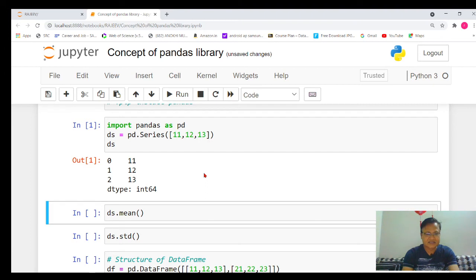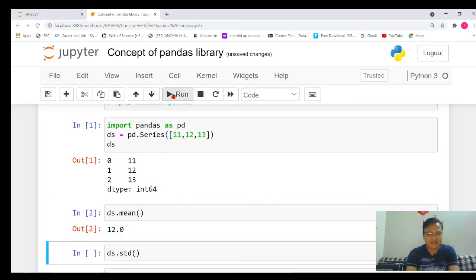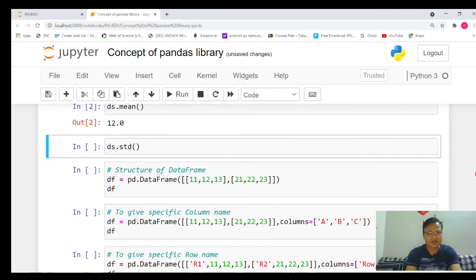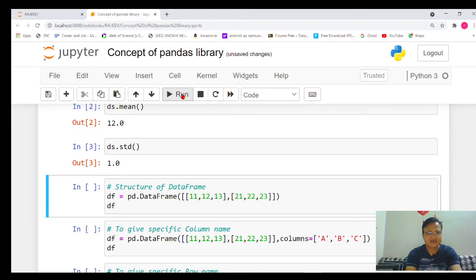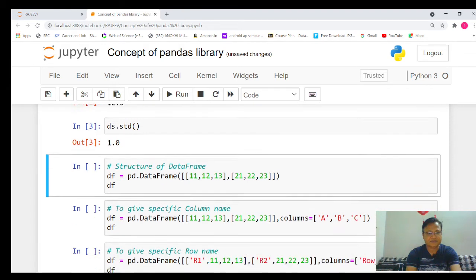Now quickly let's see some statistics. If we want to calculate the mean of that data, it's very simple: ds.mean. You can execute it and you can see I have received the mean. The mean value is 12. Similarly, if I want to calculate the standard deviation, again the formula is simple: ds.std. So std is the function, and it calculates the standard deviation, which is 1 here.